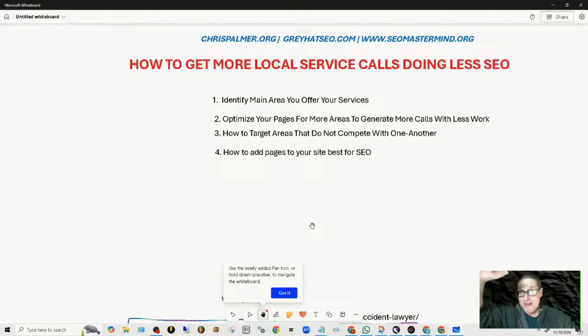In our example, the main location was San Jose, and a secondary location was Evergreen inside of San Jose. Different or the same result? Same pages. That means I can talk about Evergreen within the San Jose page. I don't have to create more pages. All I have to do is add Evergreen to the San Jose page, doing less work but getting more calls. With that being said, that wraps up my 4+1 extra tip.